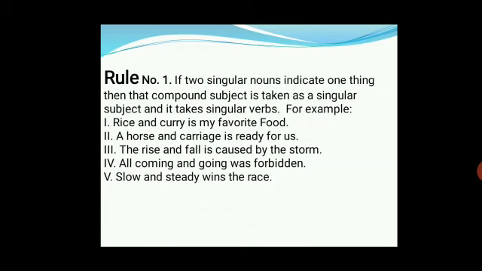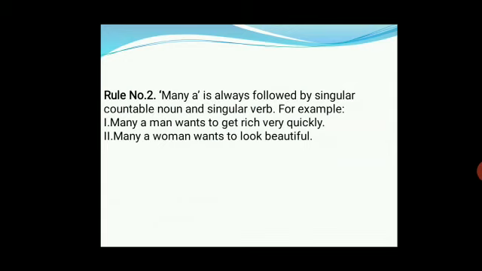Now rule number 2: many a is always followed by a singular countable noun and a singular verb. For example, many a man wants to get rich very quickly. Many a woman wants to look beautiful.